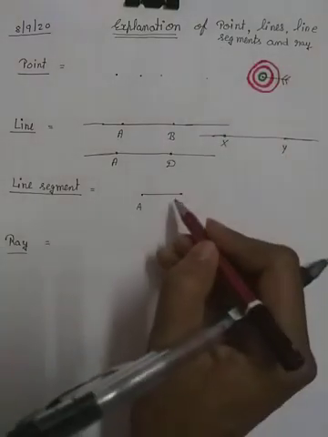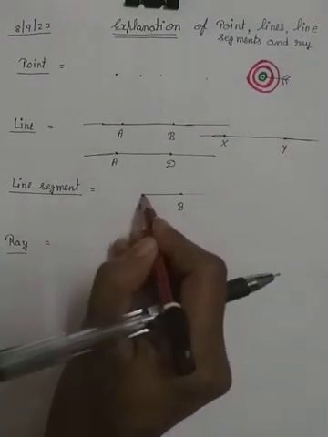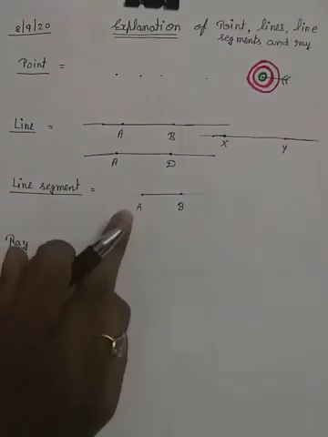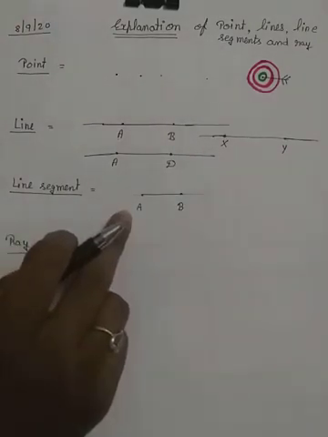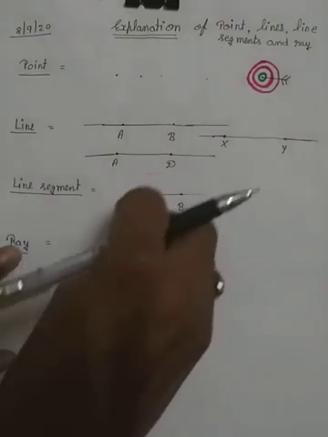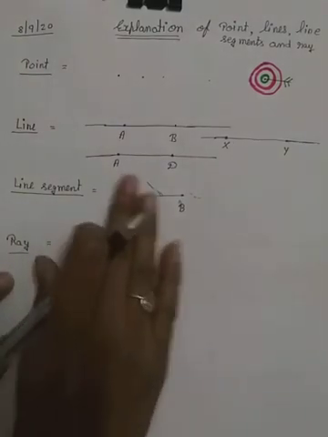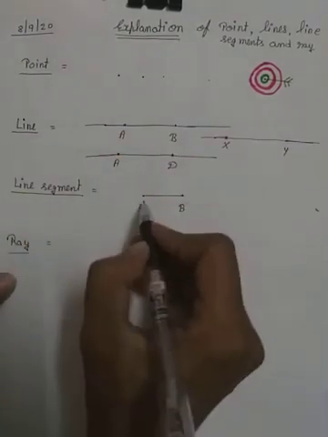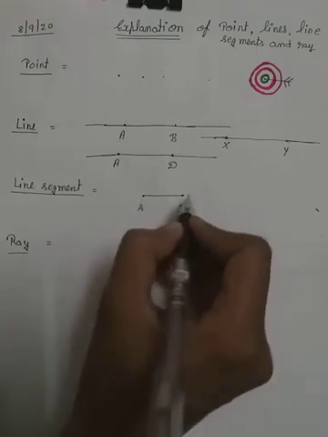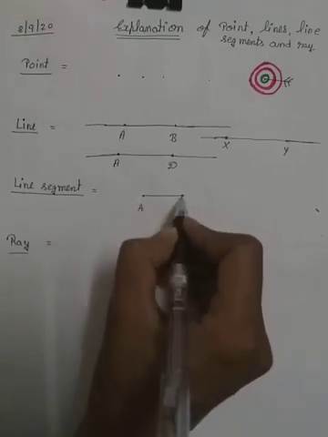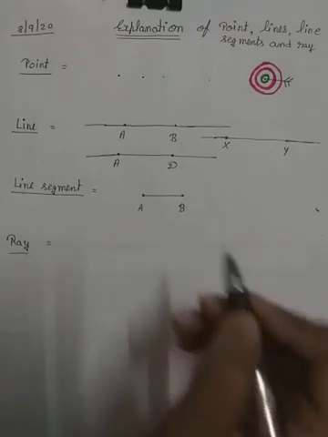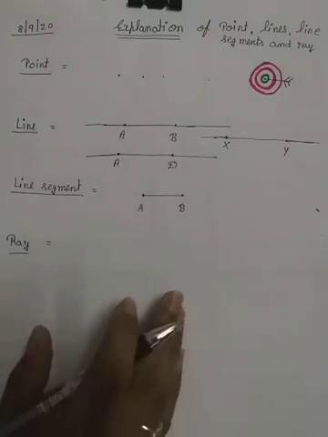Like we can't extend like this. We can't do that in a line segment. A line segment has 2 end points, A and B. We can't extend beyond the 2 points. 2 points से हम आगे नहीं बढ़ा सकते.